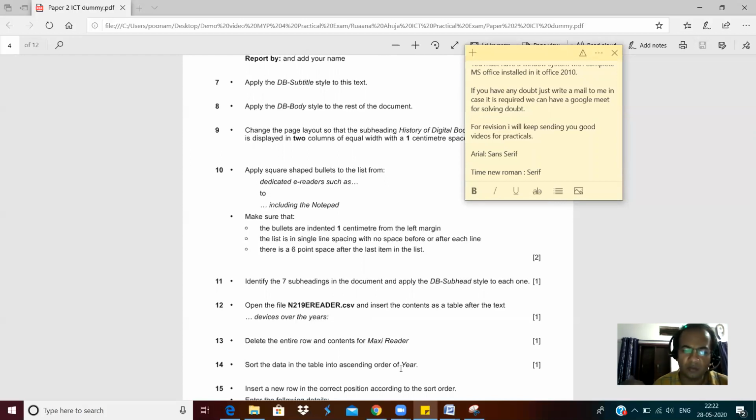And you have done almost everything, because MS Word we have done, MS Access you people have done, MS Excel also, most of the things you have done, presentation also. But still, for this practical paper, I will keep sending you good resources, and take those resources very seriously and practice them at your home.